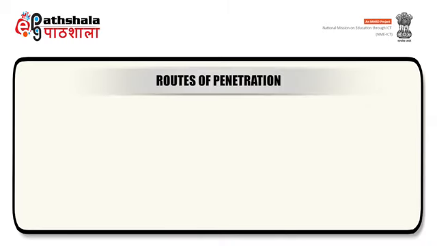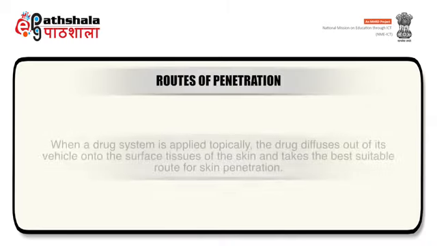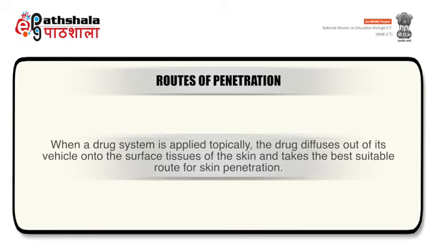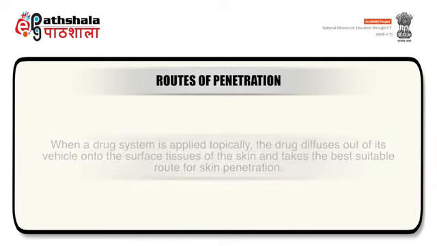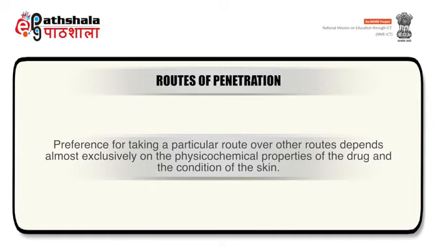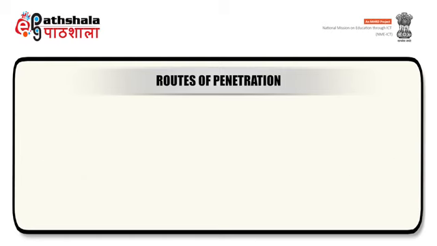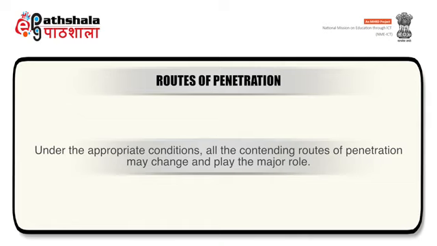Now we will discuss the various routes of penetration. When a drug system is applied topically, the drug diffuses out of its vehicle onto the surface tissues of the skin and takes the best possible route for skin penetration. Preference for taking a particular route over other routes depends almost exclusively on the physicochemical properties of the drug and the conditions of the skin. Under the appropriate conditions, all the contending routes of penetration may change and play the major role.